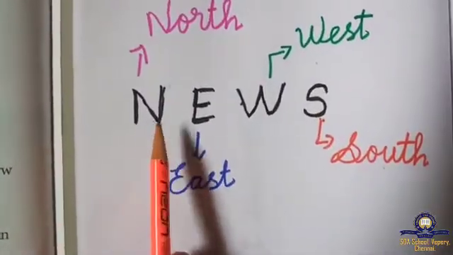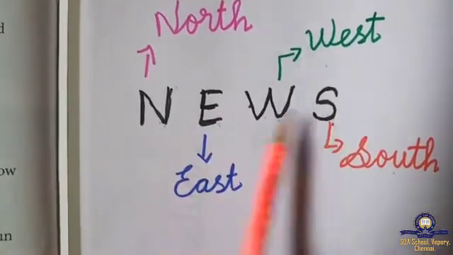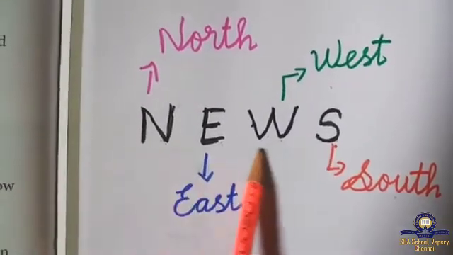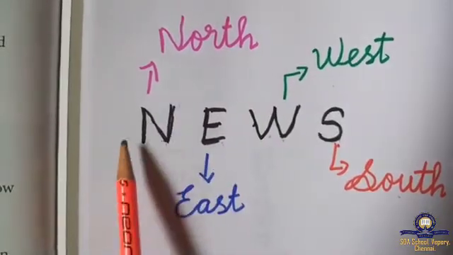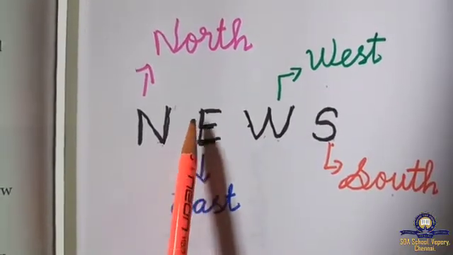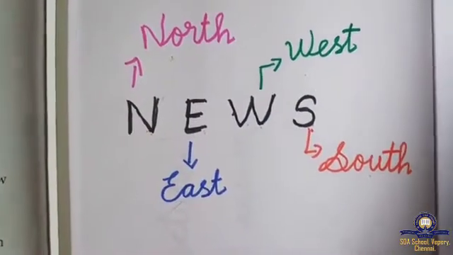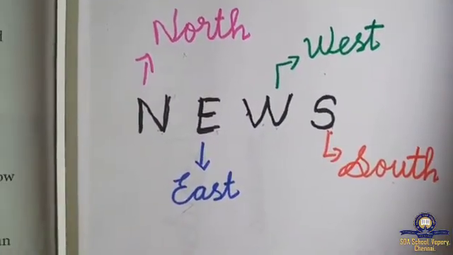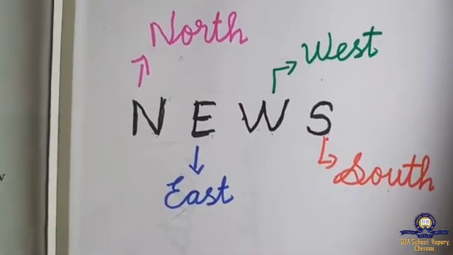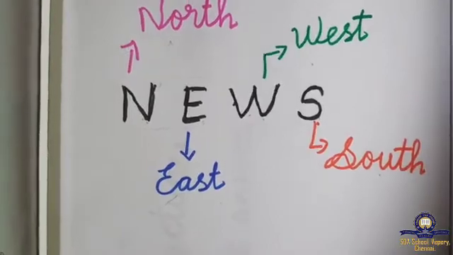Now what you can read is NEWS. North, east, west, south. What word do you get? News. Got it? Yes. From all the directions they collect the messages and bring them to us as news. From all the directions, all the things happening, accidents, incidents, all the messages are brought together and told as news. Understand? Now we'll go to the timing.